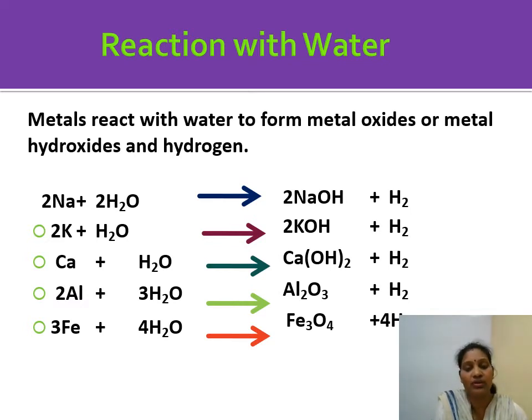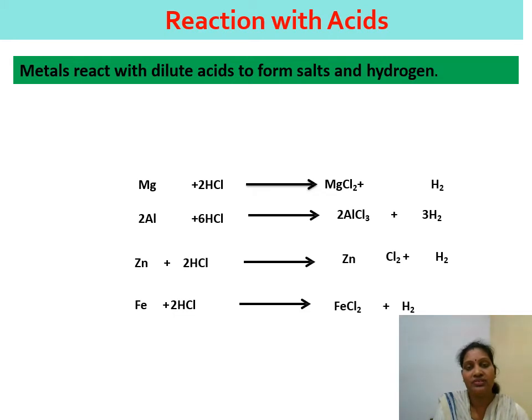Now the reaction with water. Here again the reactions are given. Sodium, potassium, calcium, aluminum and iron all react with water to give the hydroxide, and hydrogen gas is evolved. Understood? Reaction of metals with acids: again they give salts, called metal salts, and hydrogen is evolved.